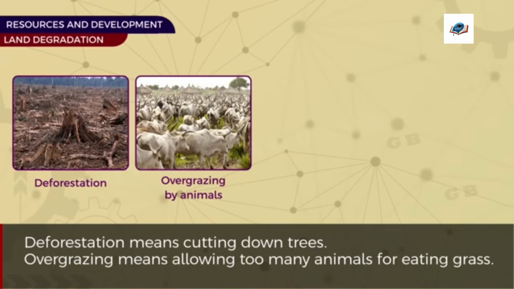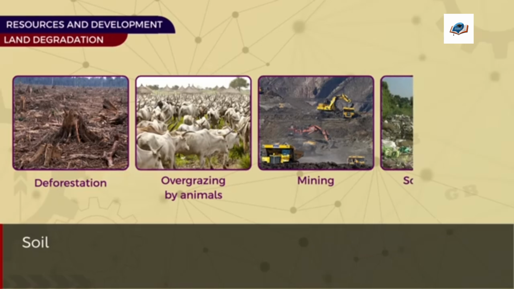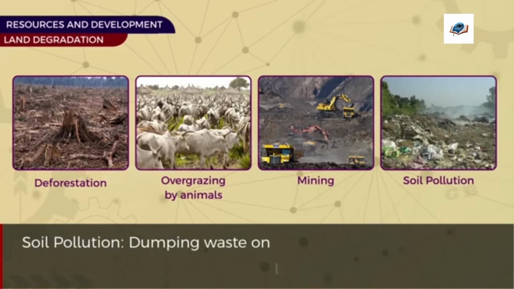Overgrazing. Overgrazing means allowing too many animals to eat the grass. 3. Mining. Mining means digging the earth for minerals. This activity harms the land. Next, soil pollution. That is dumping waste on land. So these are the causes of land degradation.